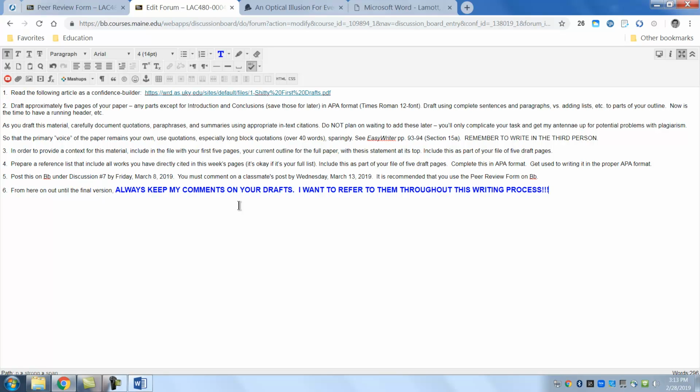It will be a running record, so that if I said something and I don't see a change, I can say, okay, I already pointed that out. Or if I caught something that I didn't catch the first time, then it will be on me and I can say, this is something that has to be addressed. I want to refer to them throughout this writing process. I'm mentioning this because in the past students have erased my comments. So keep my comments throughout the writing process.